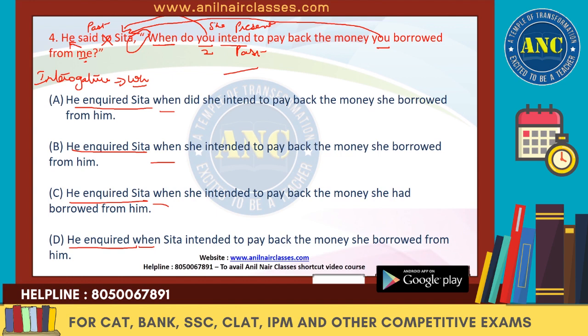The rule says when you're changing it, this helping verb will not be there. Immediately after the "when," you should have the subject. Now, instead of "you," we will have "she." So, when did she? We don't need "did," right? So, which is why A will go away.